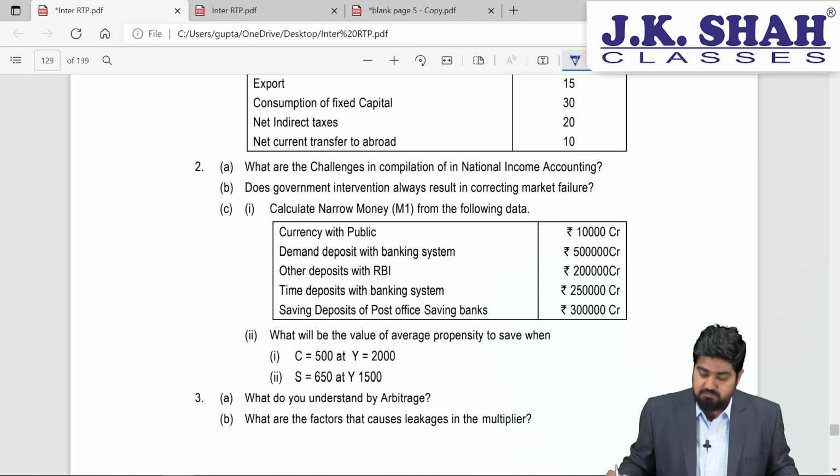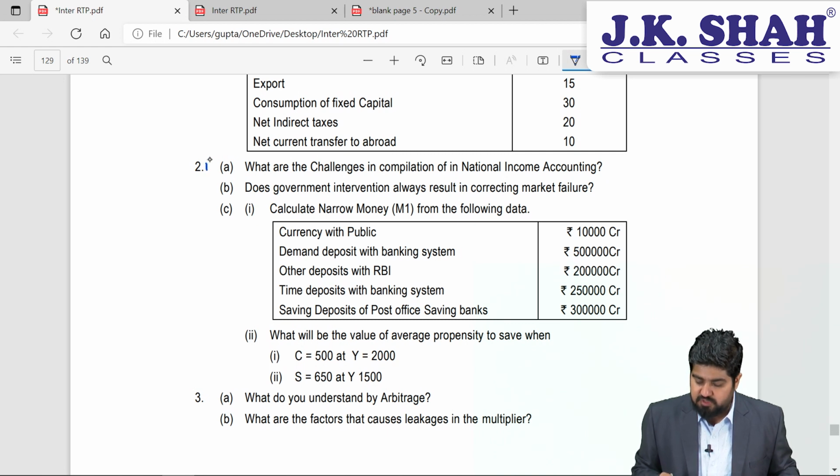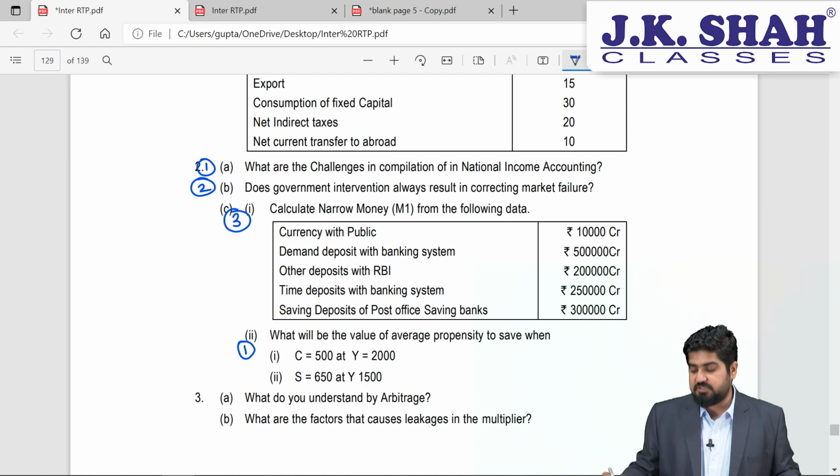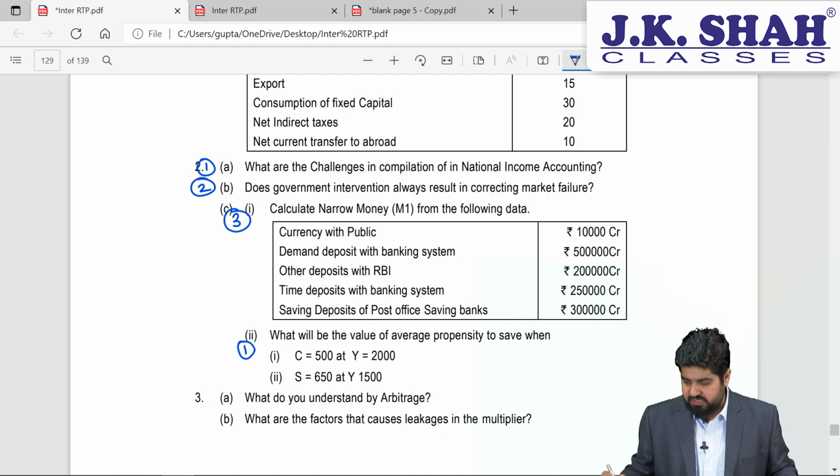Now, question number 2A, B and C again. Now, 2A, what are the challenges in compilation of national income accounting? This will be chapter number 1. Government intervention always result in correcting market failure, chapter number 2. Calculate narrow money, this is part of chapter number 3. And what is average propensity to save, again this will be chapter number 1. So question number 1 and question number 2 you must have seen, it is mainly dominated by chapter number 1.